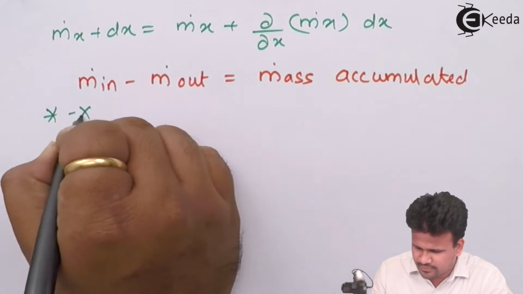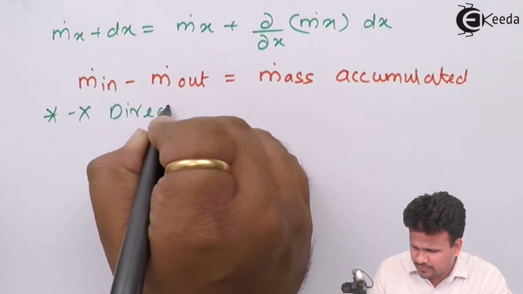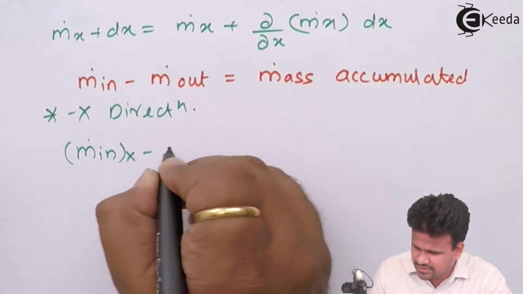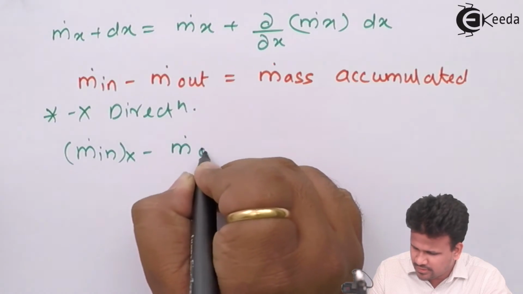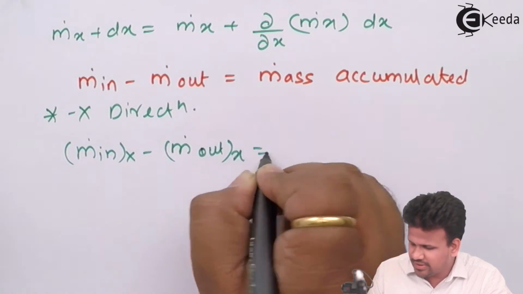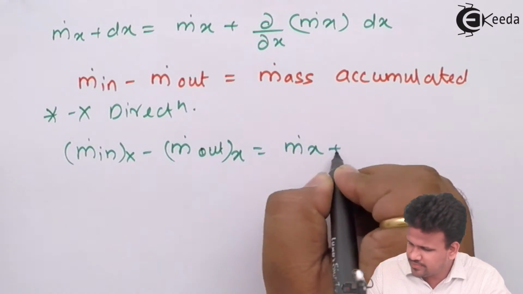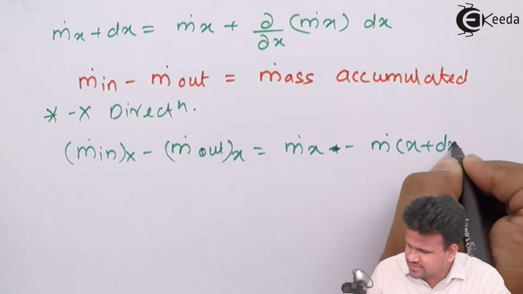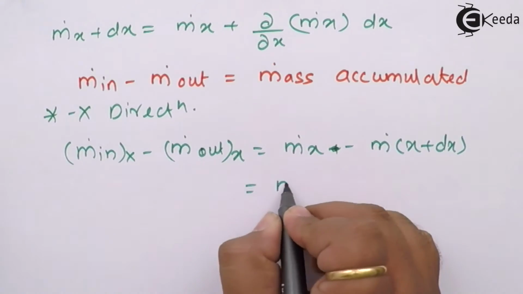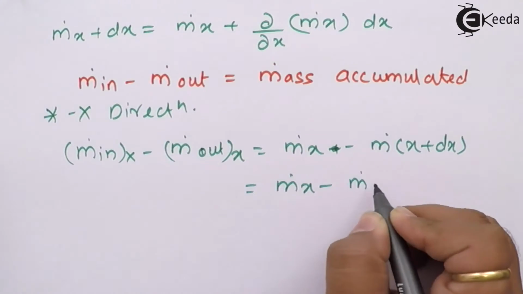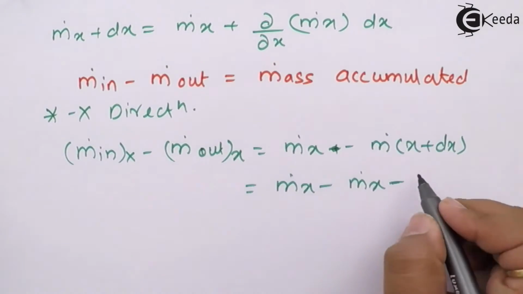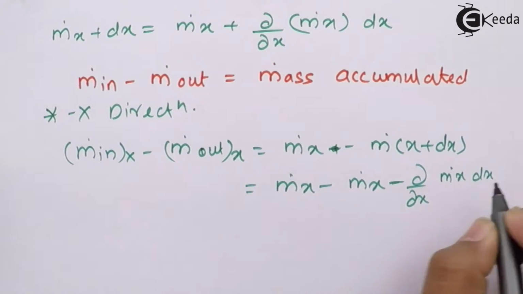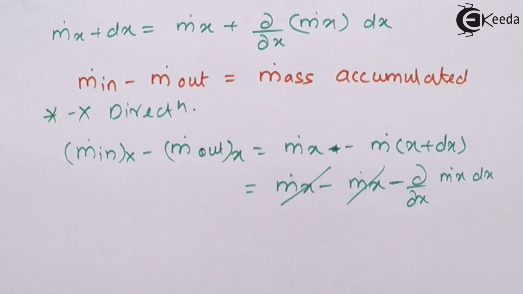So for x direction, m dot in x minus m dot out x will be given as m dot x minus m dot x plus dx. Now this will be given as m dot x minus m dot x minus, which is this value, dou by dou x of m dot x into dx. So these terms will go away.